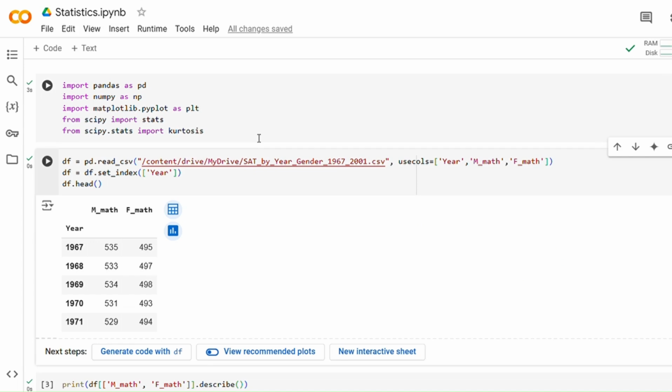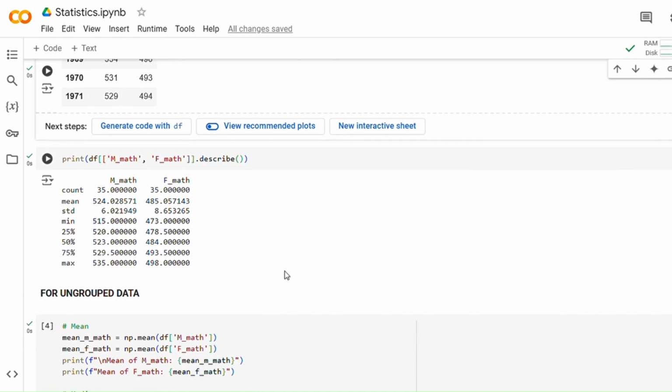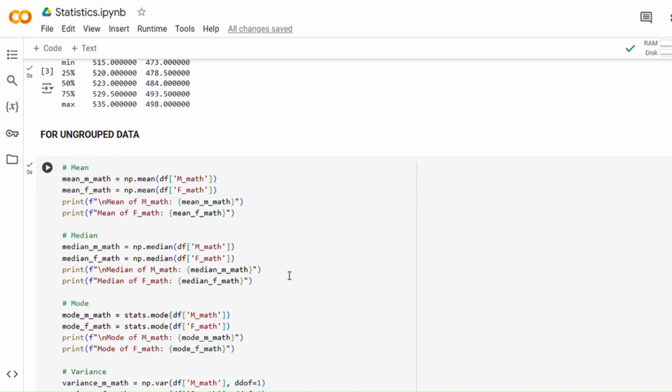Now that I have given you an overview of the statistical concepts in my slides, let's dive into implementations. I will show you how I analyzed the dataset using Python in Google Colaboratory. Firstly, I imported different libraries such as pandas, numpy, matplotlib, and some functions from the scipy library also. I then loaded the dataset from a CSV file and displayed the first few rows to ensure it was imported correctly. You can see that the columns include the year and SAT math score for both male and female. Since the data was already clean, pre-processing was not compulsory. I just went for implementation of statistical concepts.